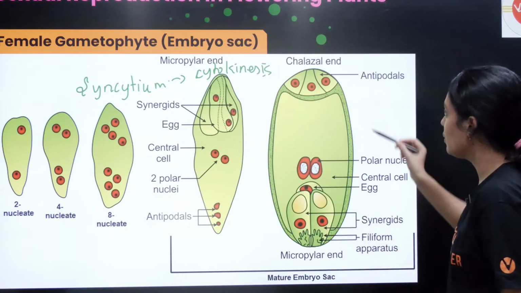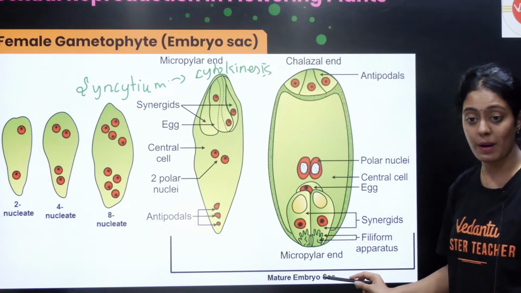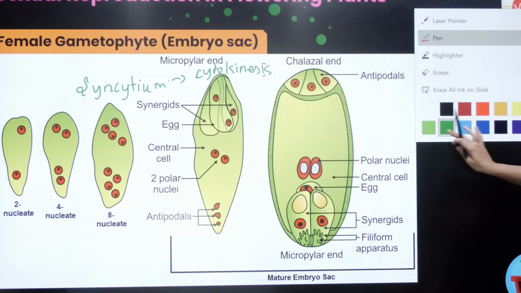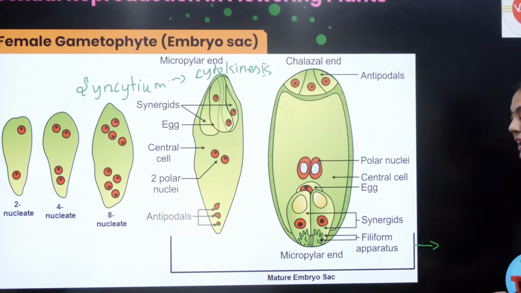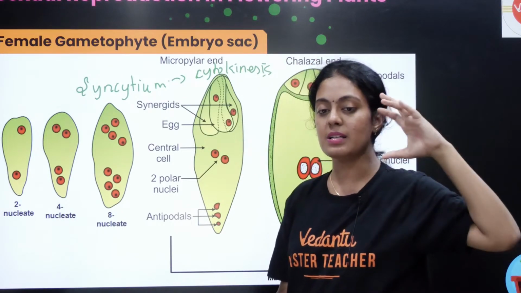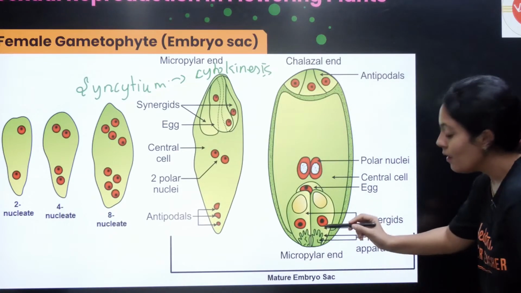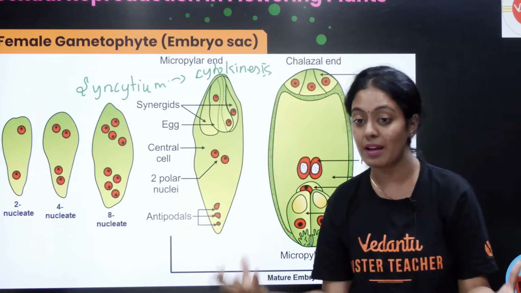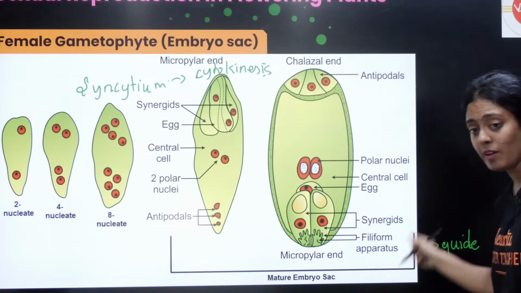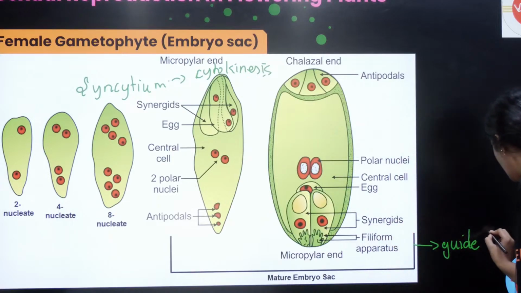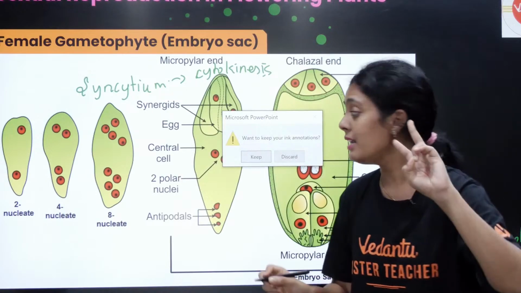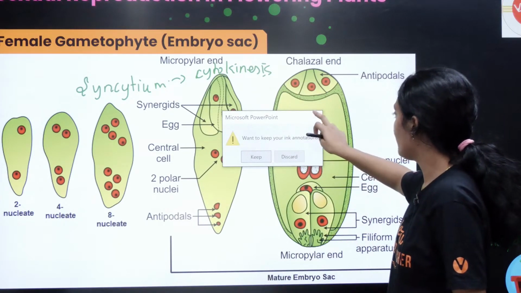எப்படி நடக்குதுன்னா, you know this is your chalazal end and this is your micropylar end. And all these names are very very important. In the micropylar endல முதல்ல நான் பார்க்கிறது filiform apparatus. Can anyone watching the live tell me what is this filiform apparatus? Filiform na enna, different ana shape la irukradha filiform. It is going to guide my pollen tube. Filiform apparatus kitta rendu synergids varum. It will have 2 synergids.